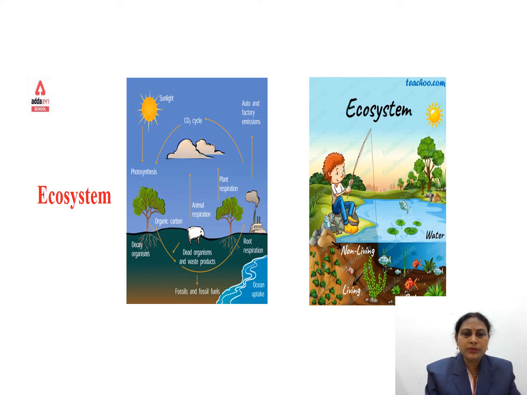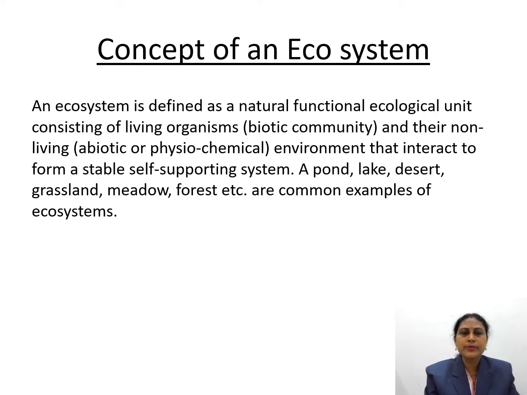Both biotic and abiotic components are interconnected or interact to form a stable self-supporting system. These are non-living and living. For example, an aquatic community has both living and non-living components, which interact to form a stable self-supporting system. So these are common examples of ecosystems. The concept of an ecosystem.